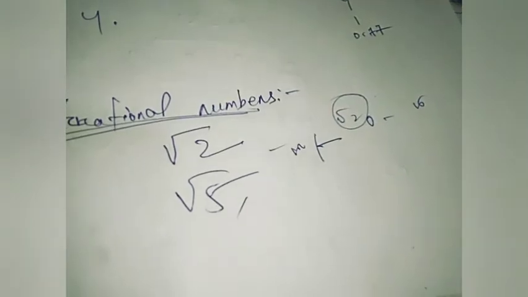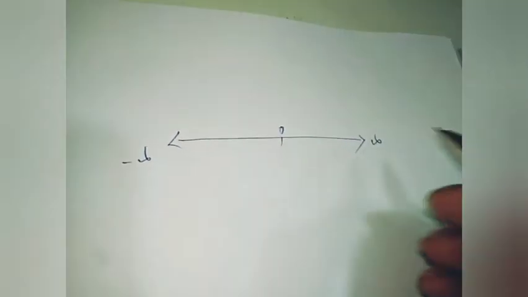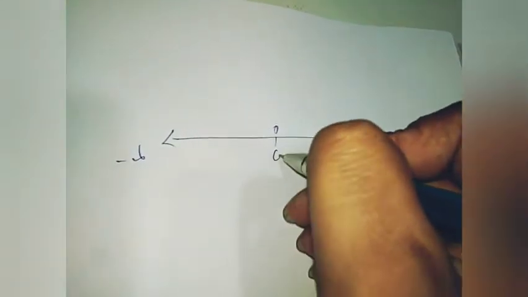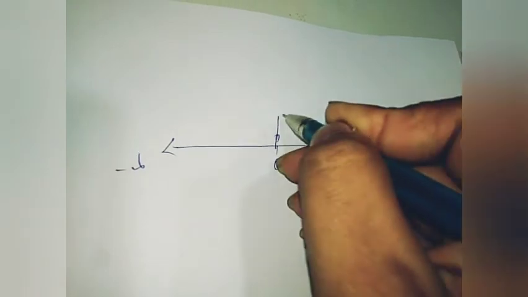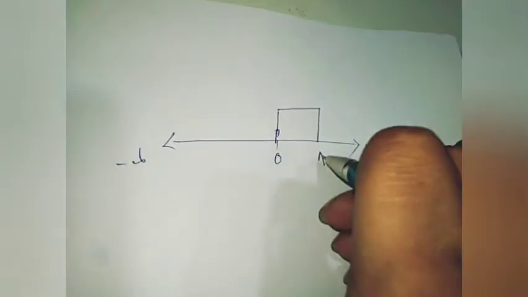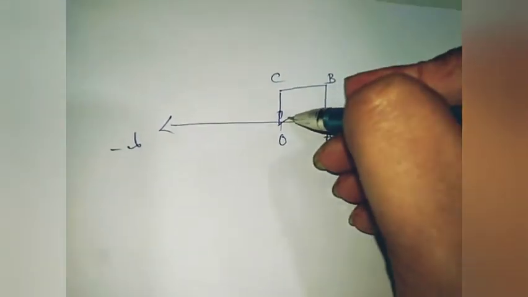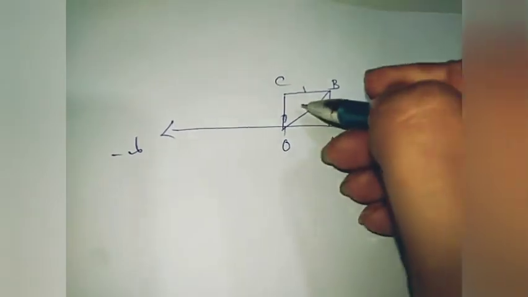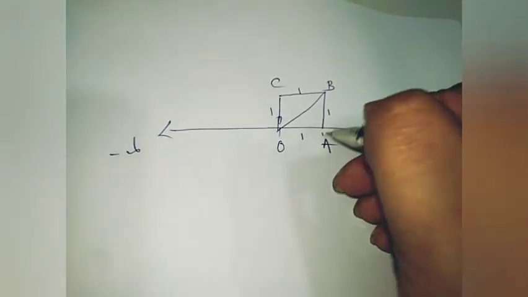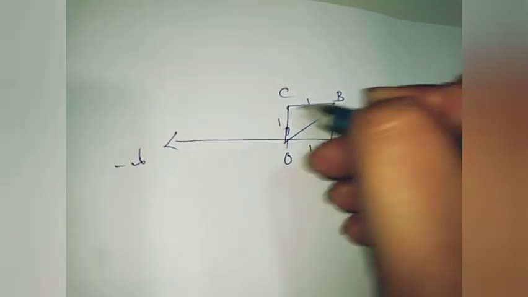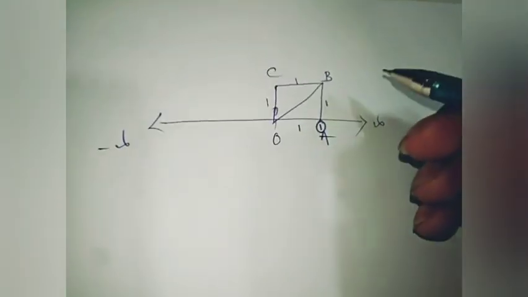Let's go to the next page. We have a number line like this, from minus infinity to plus infinity, with 0 in the middle. Here we give the number 0, then make a square here, with vertices A, B and C. We have to find the diagonal length. All sides are 1 unit: this is 1, this is also 1, and this is also 1. So all are 1 unit.